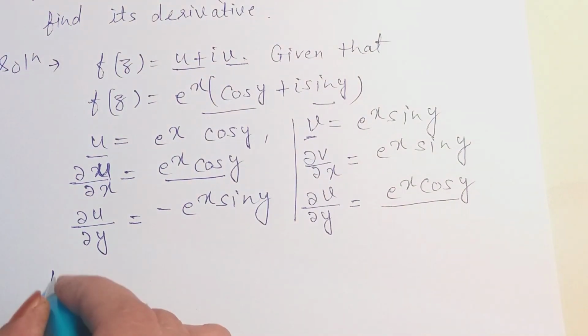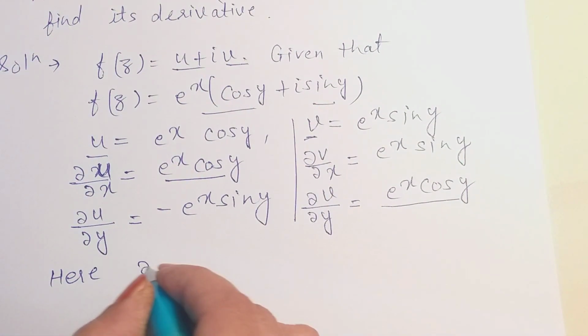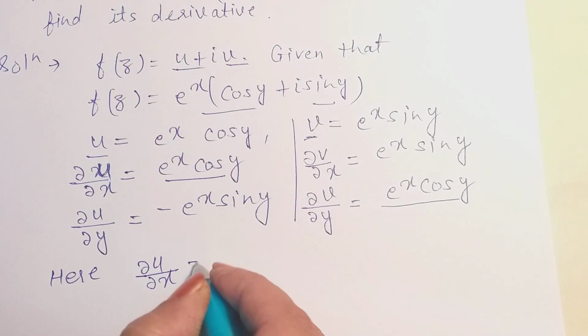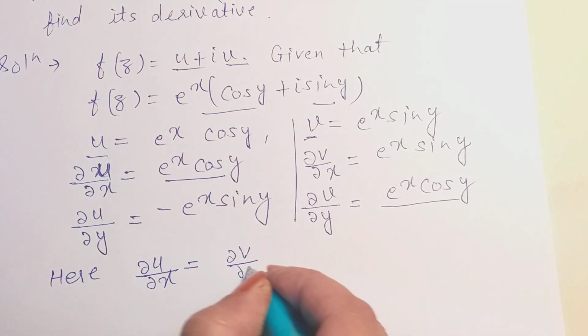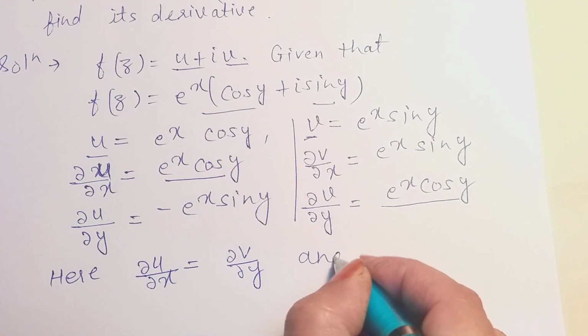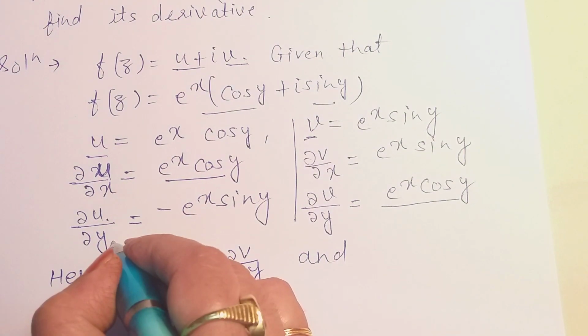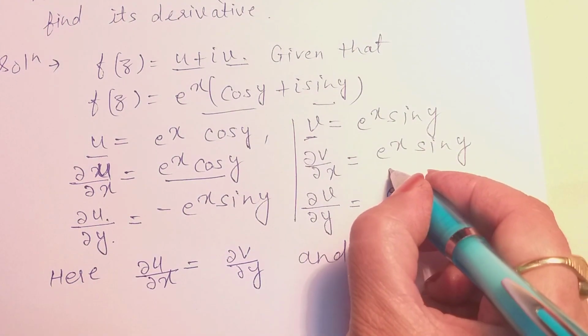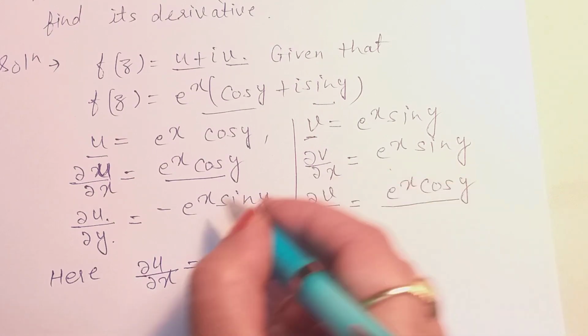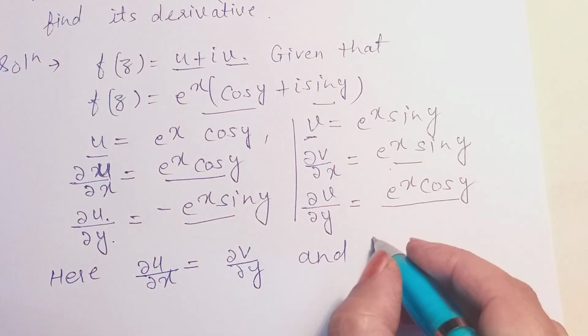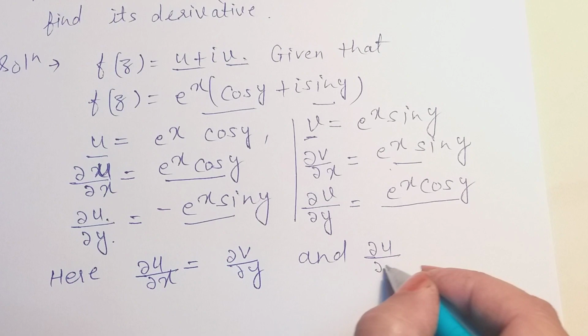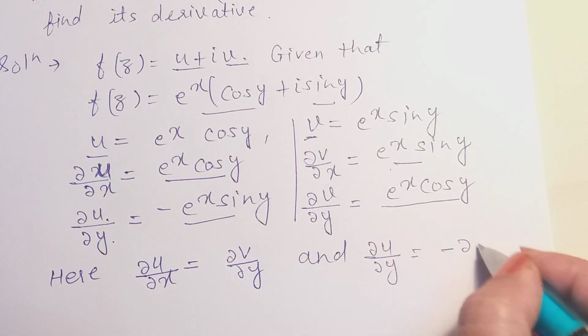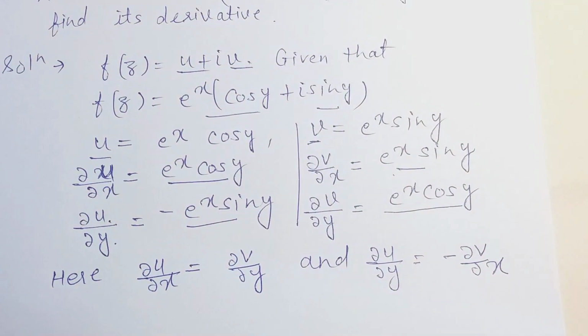That means here we can see del u by del x is equal to del v by del y, right? And del u by del y is equal to minus of del v by del x. You can verify here, okay? So del u by del y is equal to minus of del v by del x.